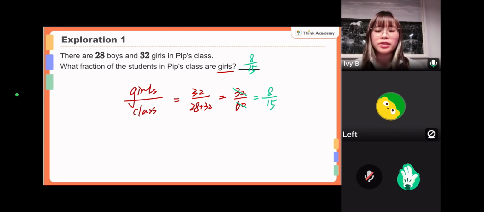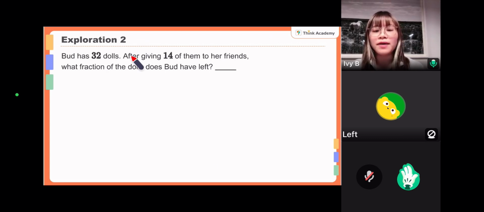So the second question is pretty much the same. You need to find out the fraction of the donuts that are left. Some students make a mistake here because he or she just does it as 14 out of the total 32. Easy peasy, isn't it? No. This is what I stressed from the very beginning. That is, you need to look for the part the question is asking for. What is that? Left, isn't it?